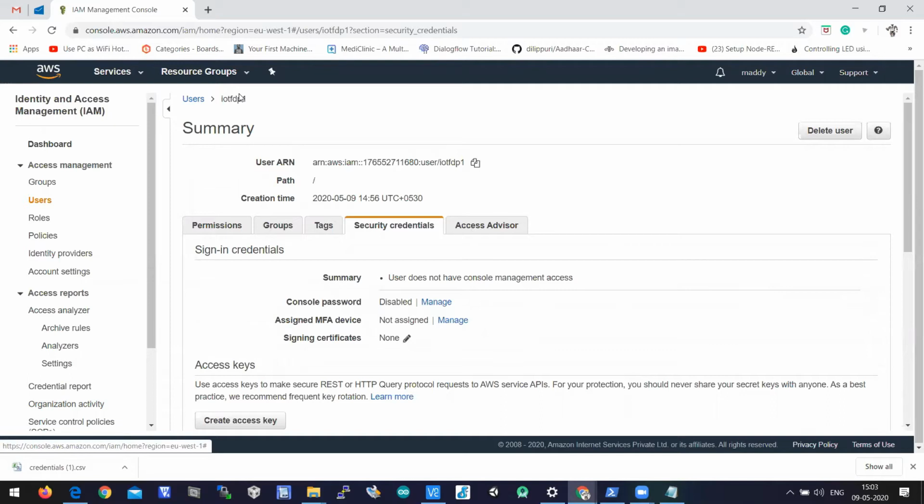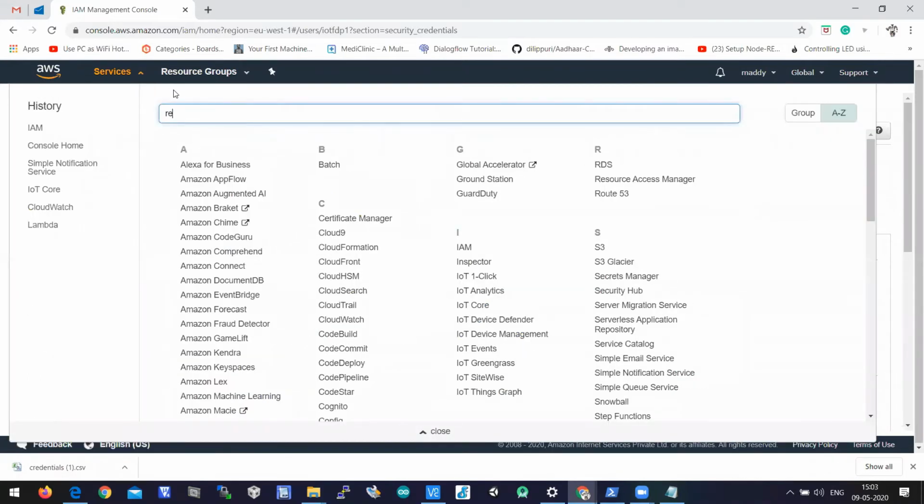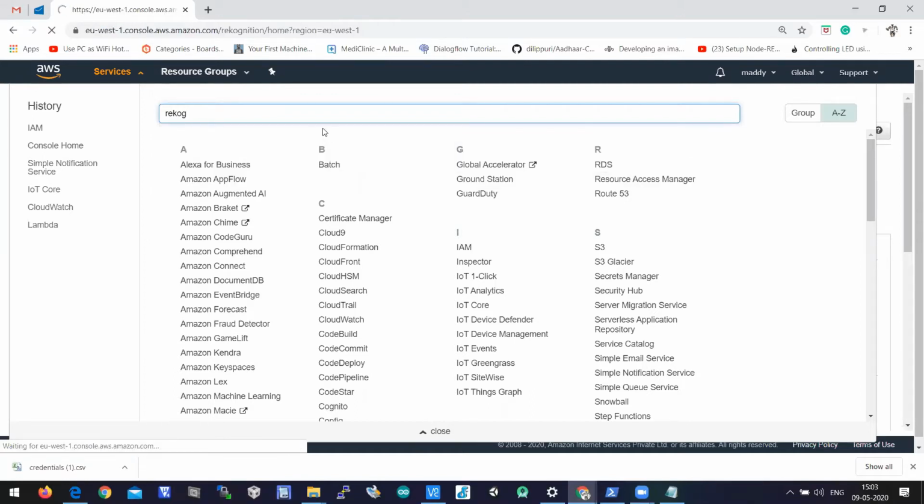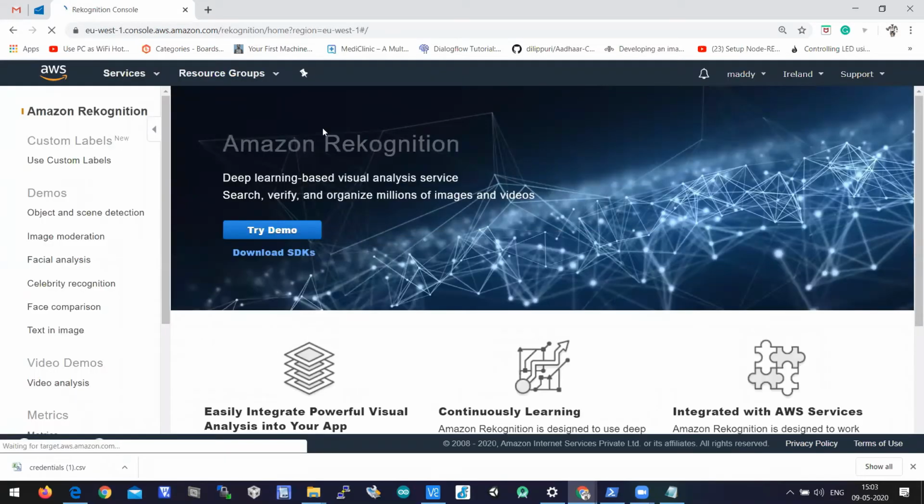Now the second service is called the Rekognition service. You can see the brief here, which is search and analyze images. That is what we are talking about. We wanted to show you how images are analyzed, and how the values are predicted there. So let's click on the Rekognition service. This topic will take at least 30-45 minutes.